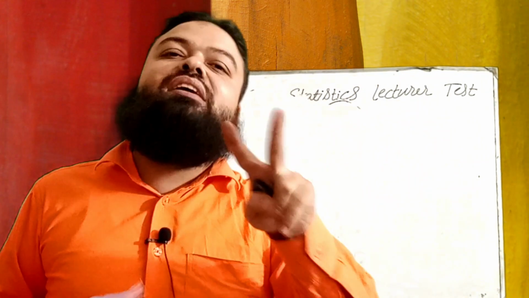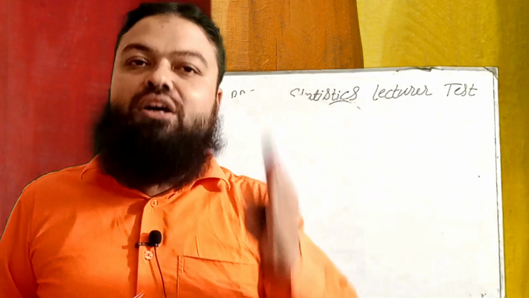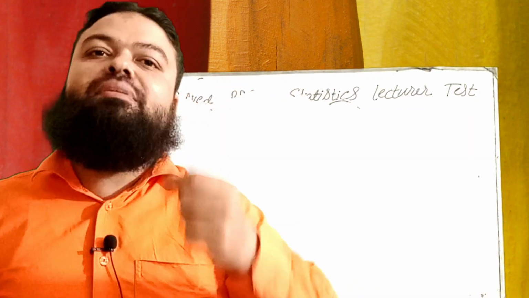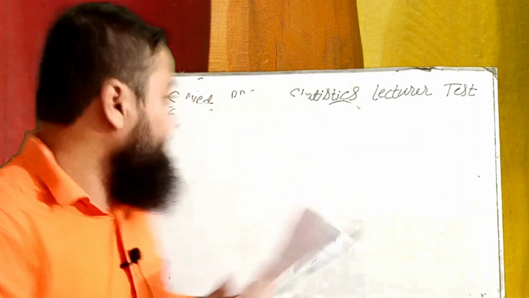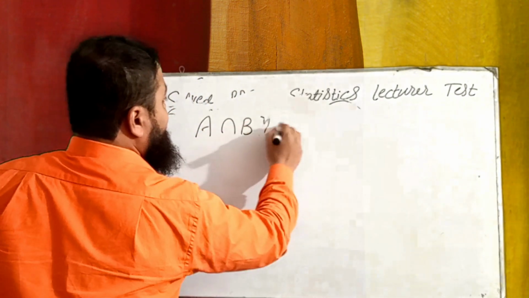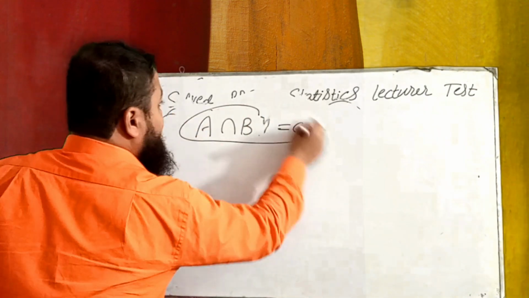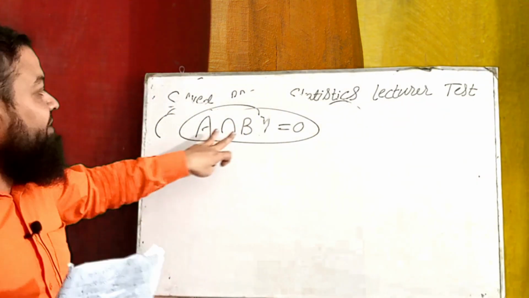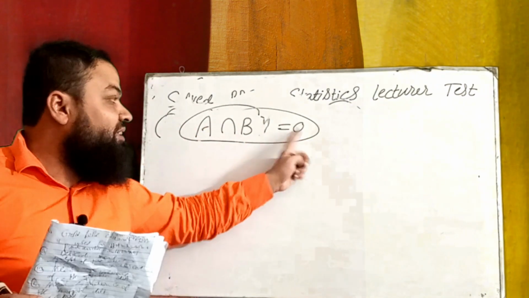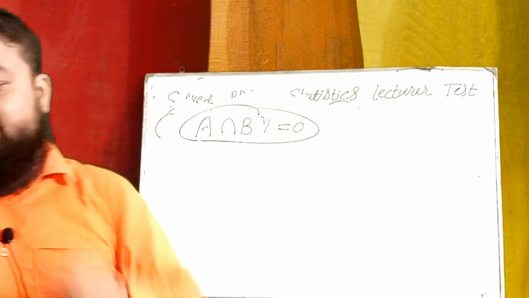Head and tail cannot occur together. They are mutually exclusive. All the events which cannot come together at the same time are mutually exclusive events. It means A intersection B is 0. There is nothing common in them.